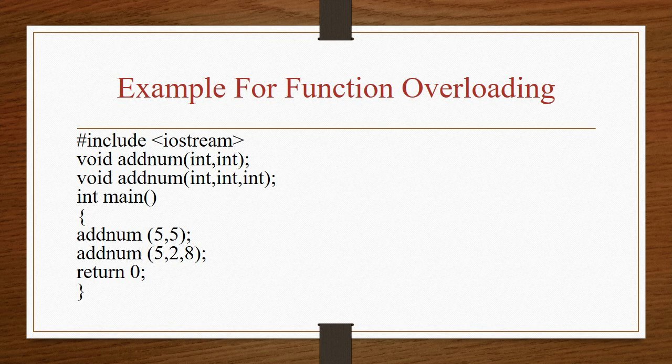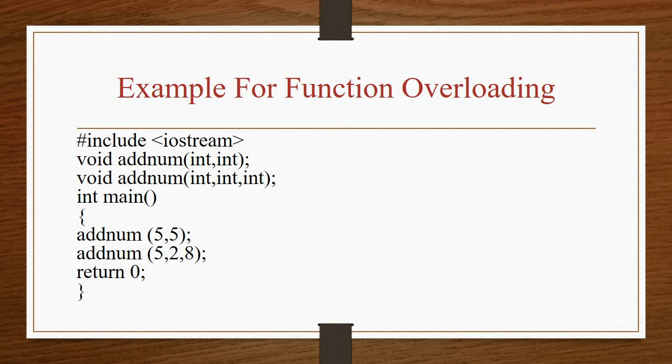Once the function is called, the control searches for the function definition. Here the 2 functions have the same function name, so it matches the function definition having 2 parameters.